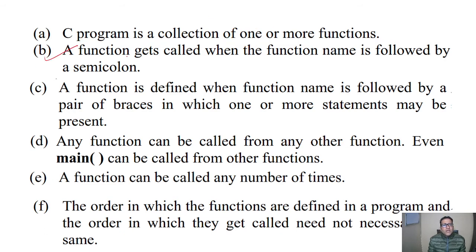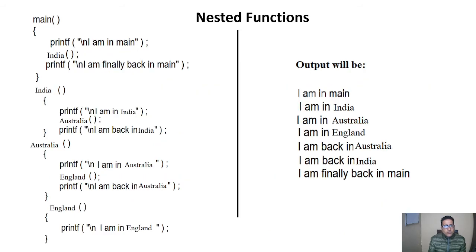Second point is a function gets called when the function name is followed by a semicolon. As I told, when a function is called there must be a semicolon, as you can see in this program. But here it is not a semicolon because it is the definition of that function, and this is the calling of that function.